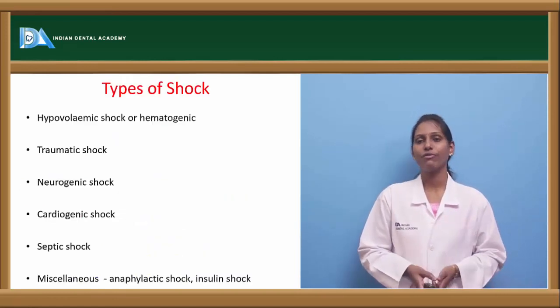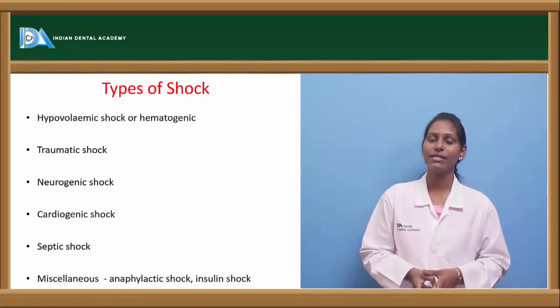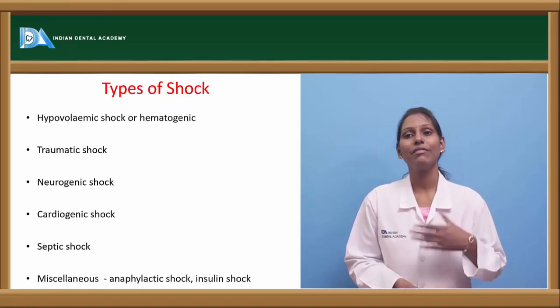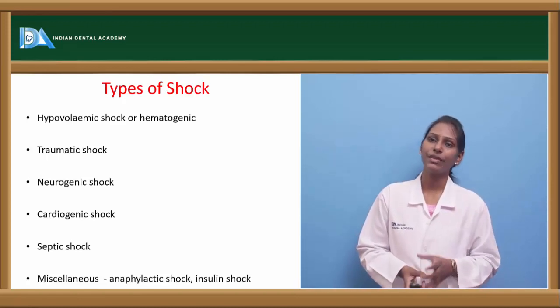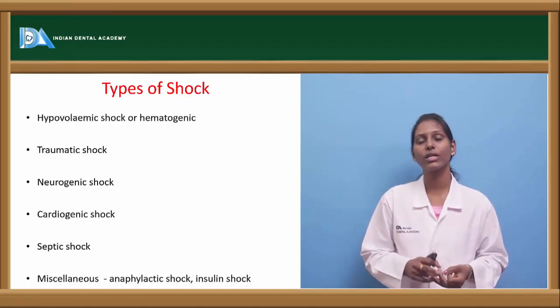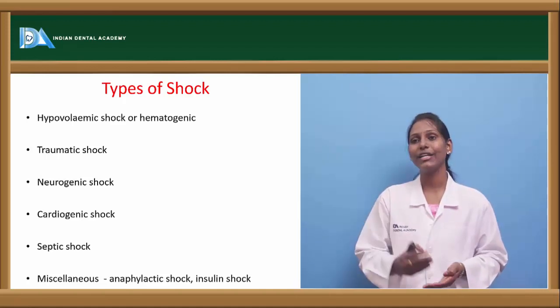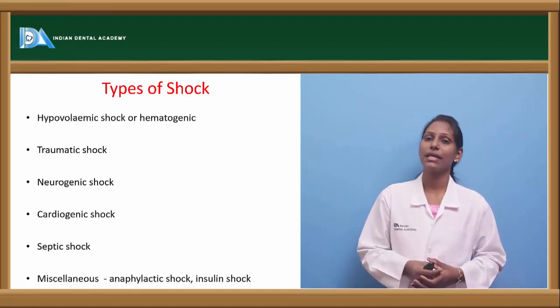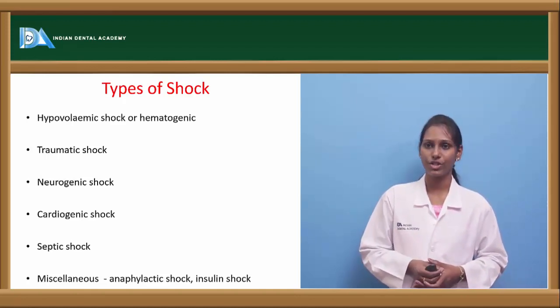There are various types of shocks, and as we have already seen, hypovolemic shock or hematogenic type of shock is the most common among them. What are the various other types of shocks? These include traumatic shock, vasovagal shock, psychogenic shock, cardiogenic shock, septic shock, and other miscellaneous shocks like anaphylactic shock and insulin shock.